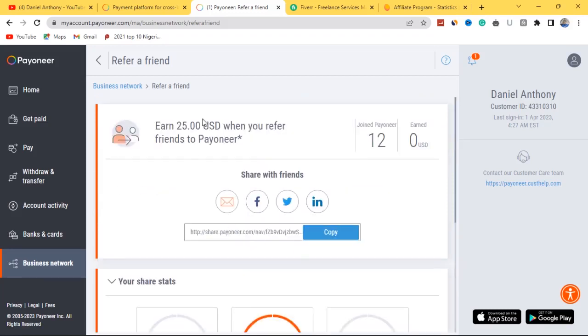You earn $25 when you refer a friend to Payoneer. I think that's when your friends make a transaction of around $250 with the account they created with your sign up link. So hopefully, one of these days, my referrals will start making huge transactions, and I'll just come over to my Payoneer account and see huge amounts of money in there. Okay, so that's for Payoneer.